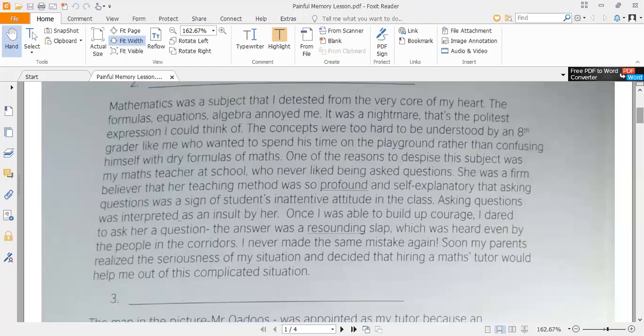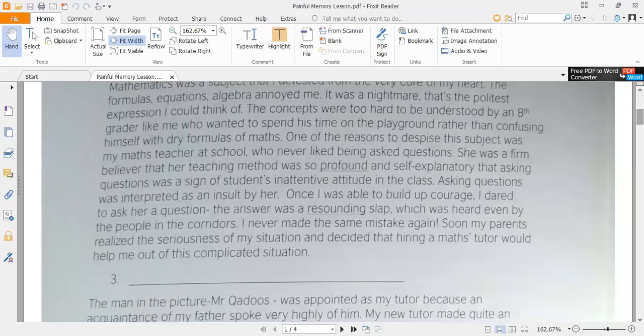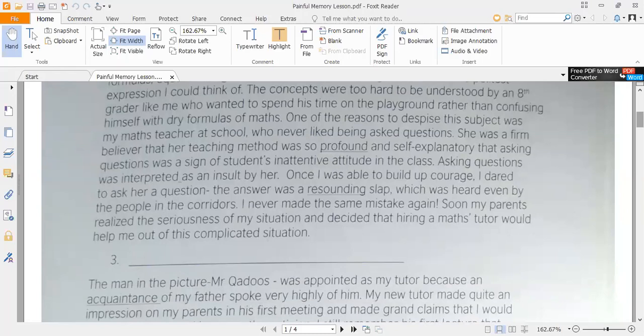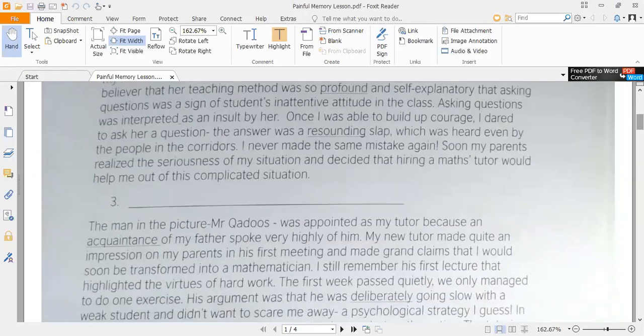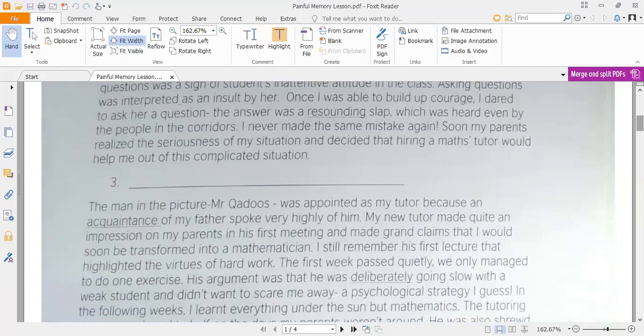Soon my parents realized the seriousness of my situation and decided that hiring a math tutor would help me out of this complicated situation. So this bad incident, or event, in the life of the boy impacted greatly on his life, and he didn't show any interest in the mathematics subject. Later on, his parents realized this serious situation, and they thought that they should hire a mathematics tutor for the guy, so that he can cover his mathematics subject in a wonderful way.